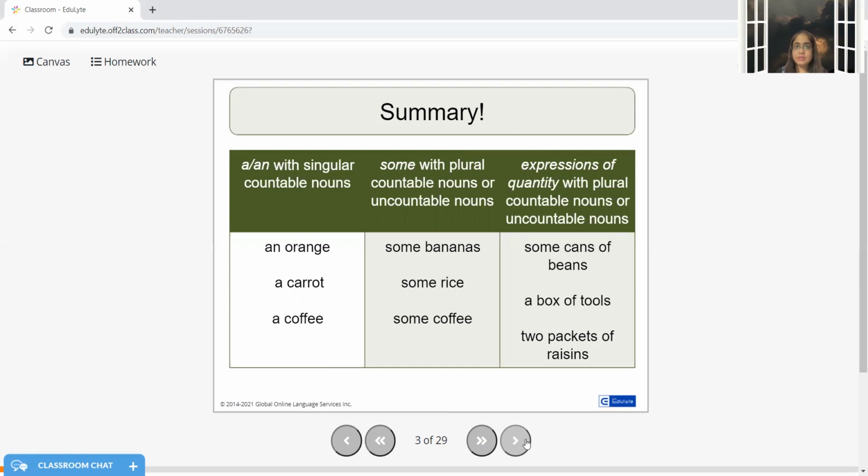Or maybe 2 packs of raisins. Now I cannot count all the raisins. It is not really possible. It can be done, but yeah, it requires a lot of time. So I'm just saying 2 packets of raisins. Now, as per the quantity which is written on the packet, let's say 250 grams, 500 grams, accordingly, I can judge, okay, this is the weight of this particular packet which contains raisins.